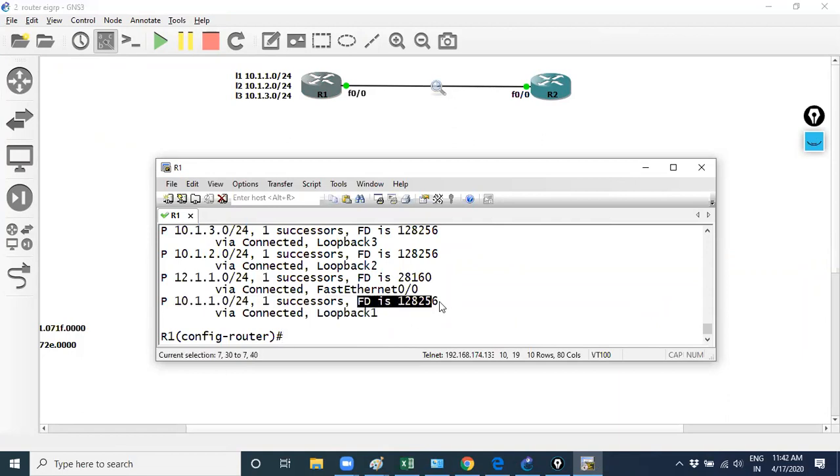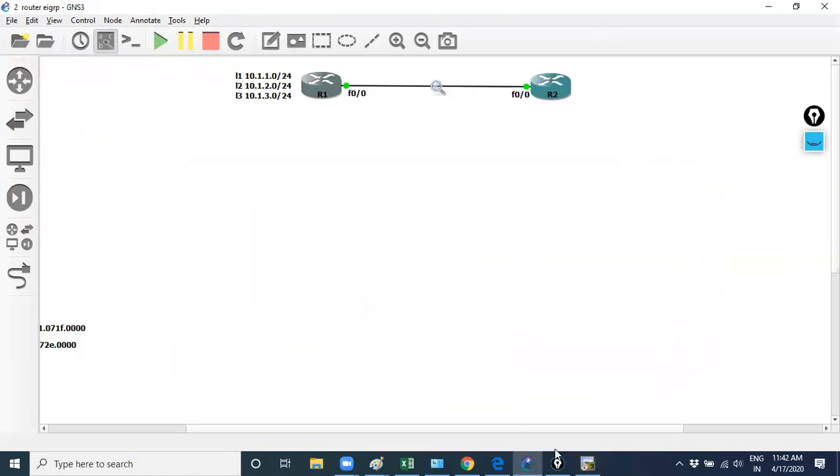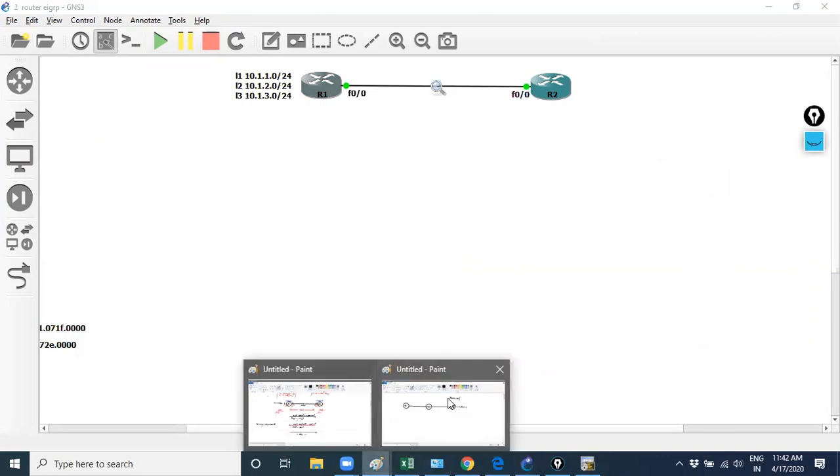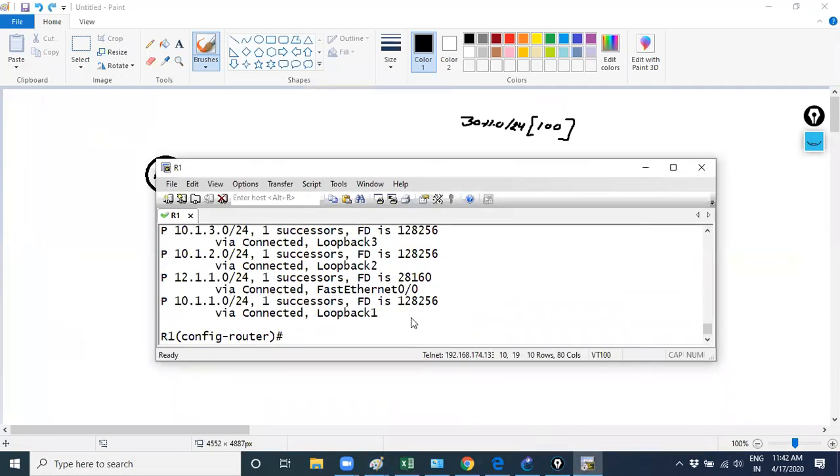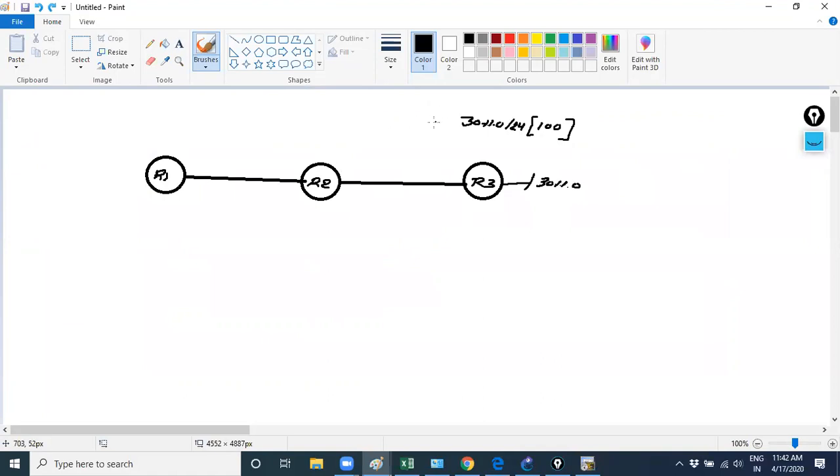There is some FD value which I calculated for 30.1.1.0. I'm just taking an example. Suppose it's using the FD 100. There will be no RD because it's directly connected to me. You can verify over here also. Is there any RD? No, because it's directly connected. So I will share this prefix information, which comes in my topology table.